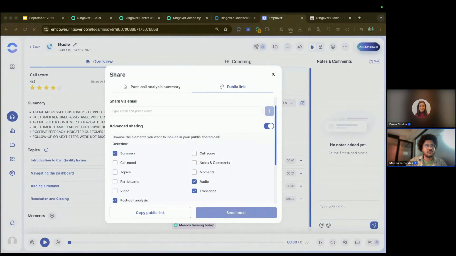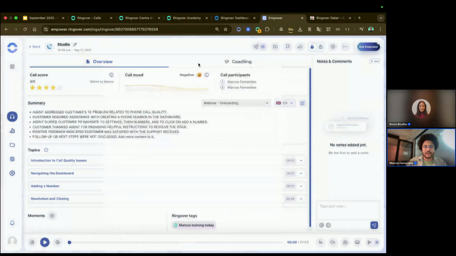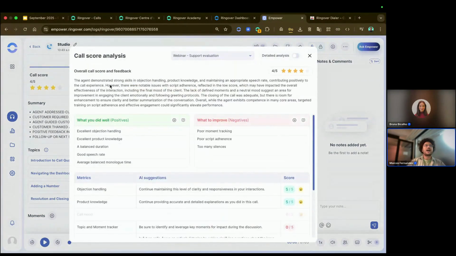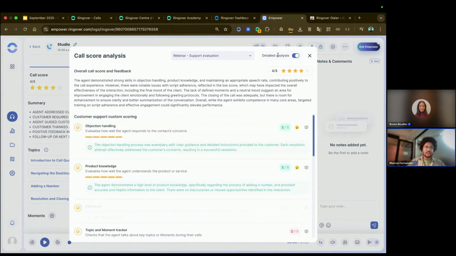The last new feature that we're going to have in Empower is the advanced call scoring. So if I click here, the AI will analyze the call according to your criteria. The AI will give a call score. So it can be either 1 star, 2, 3, 4, or 5. And you're going to have access to the call scoring details by clicking here. So if I click here, I have the call scoring analysis. So if I click here, I'm going to have the detailed analysis.